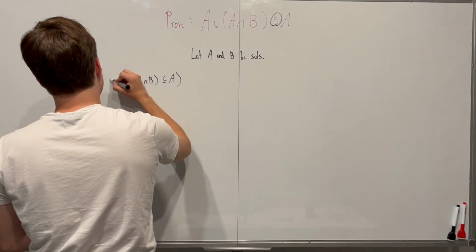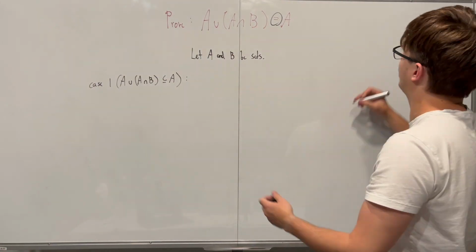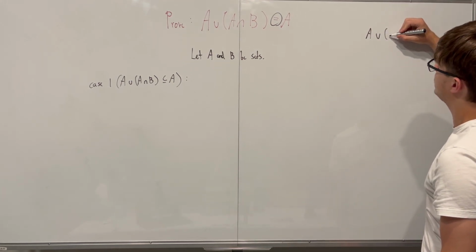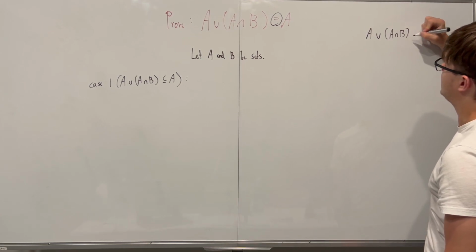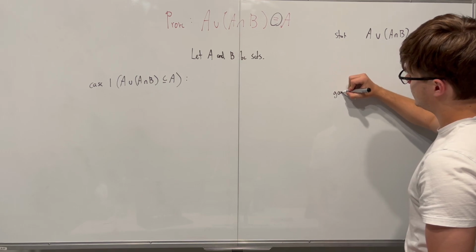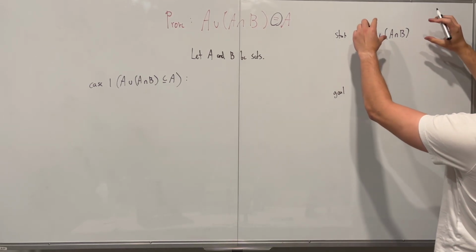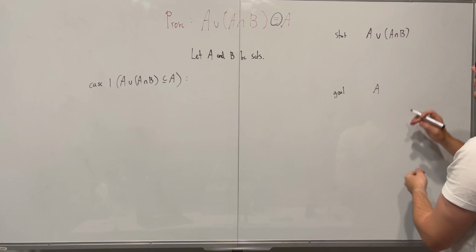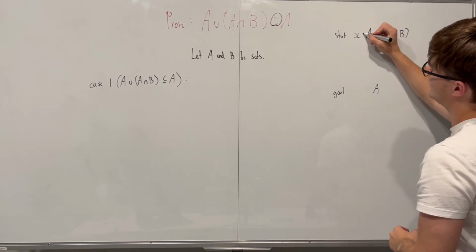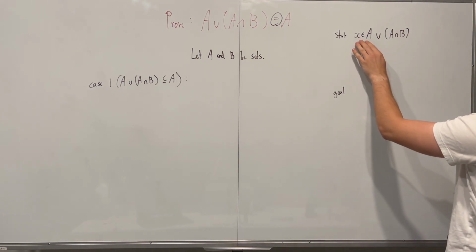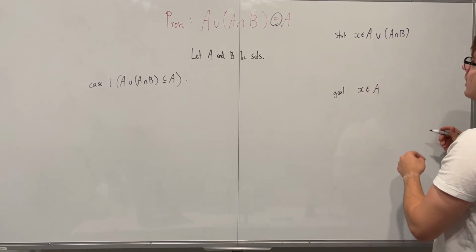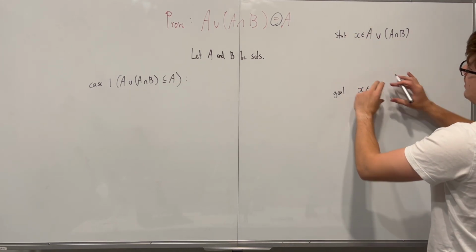Now we can start getting into our first case, proving the left-hand side is a subset of the right-hand side. So how are we going to prove that this is true? Well, first we're going to start with the left-hand side, A union with A intersect B, and our goal is going to be to get to A. Now, how are we going to show that this is a subset of that? Well, we need to show that every element here is going to be here, which means that we can create a representative element X. This X is going to represent any element in this set. And if we can just show that X can also be in here, then we've shown that every element here can be in here. Fantastic.